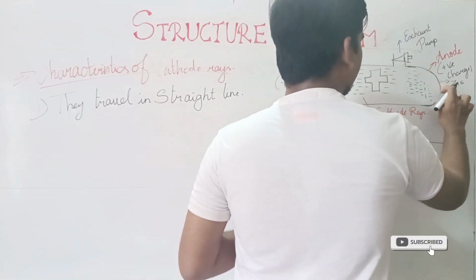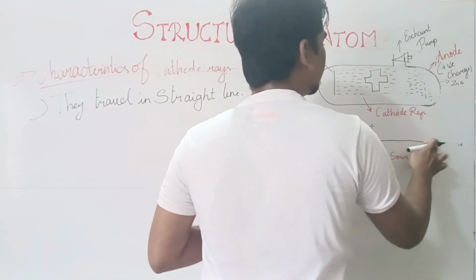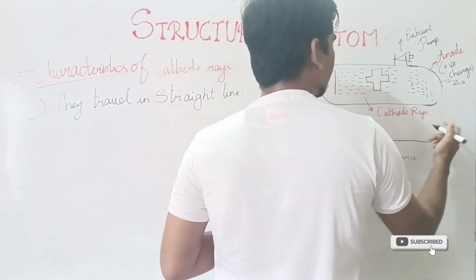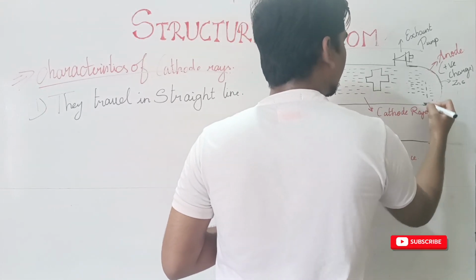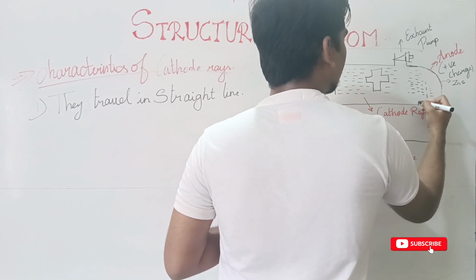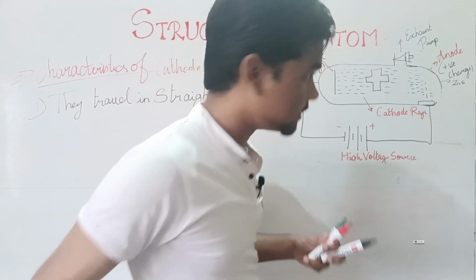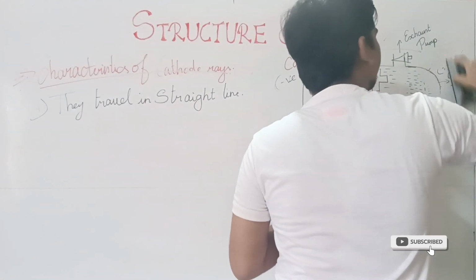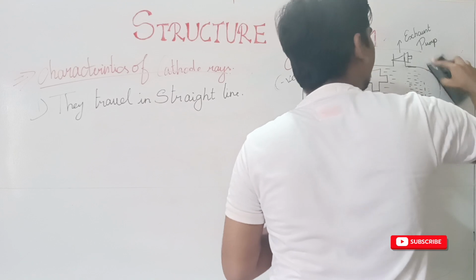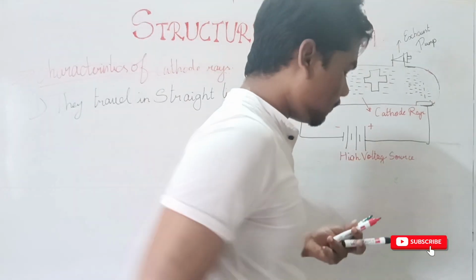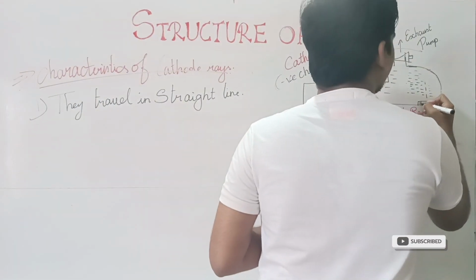And I am placing this anode in the bottom position. Now we have this anode here.